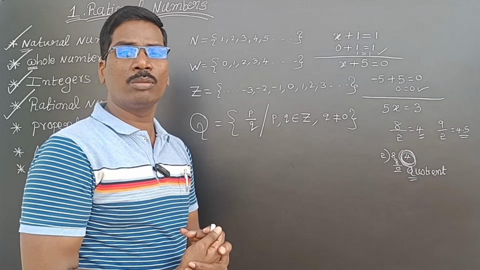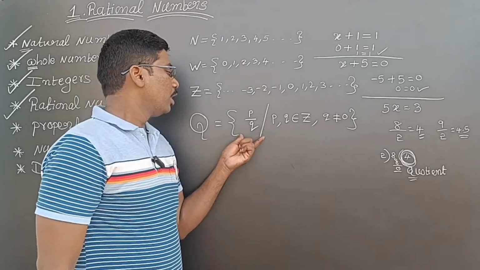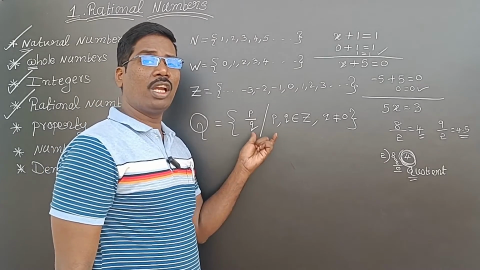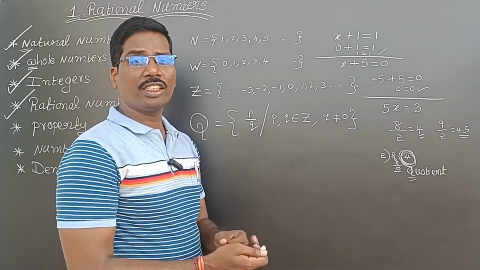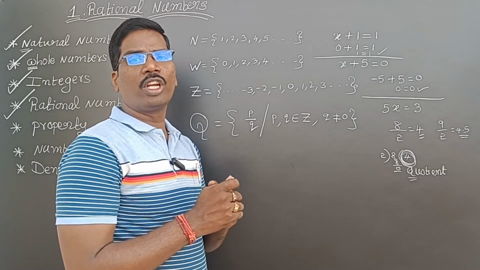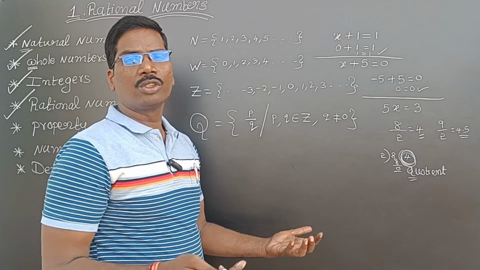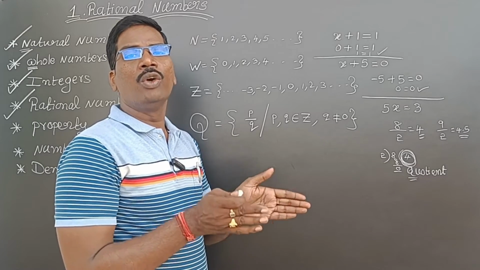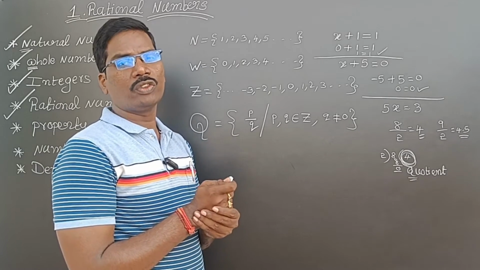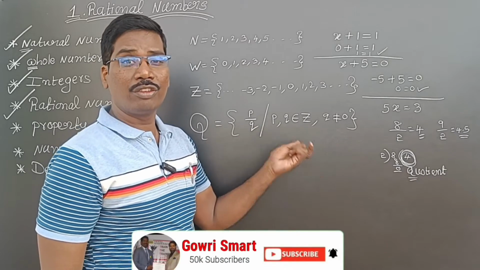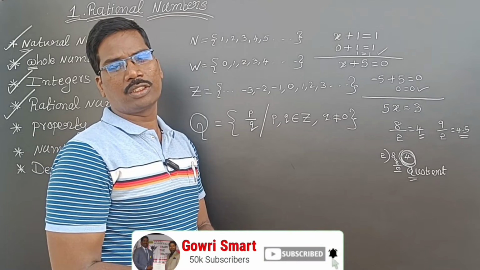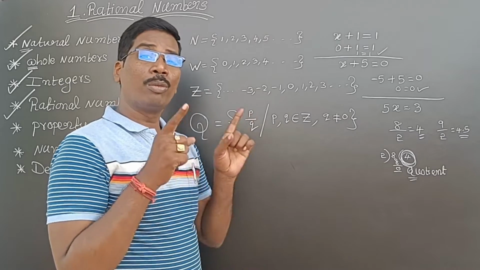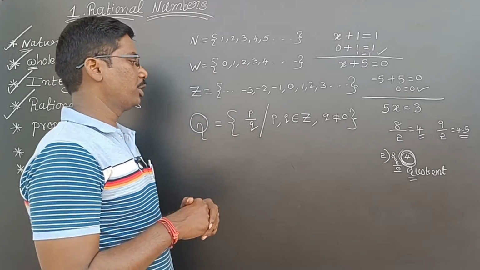Why? In rational numbers there are positive and negative numbers, but in fractions only positive numbers are there. A negative fraction would mean a negative dividend, so we can't do anything with it. Division of anything, we can't do in negative. So all rational numbers need not be fractions, but all fractions are rational numbers.